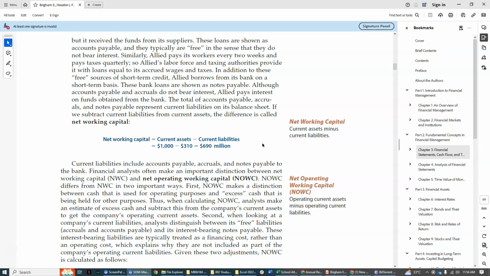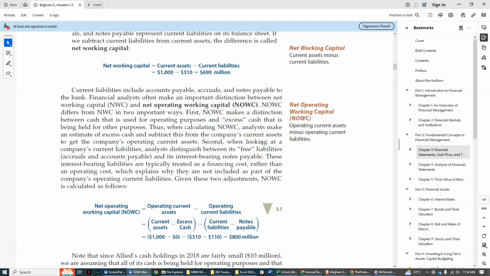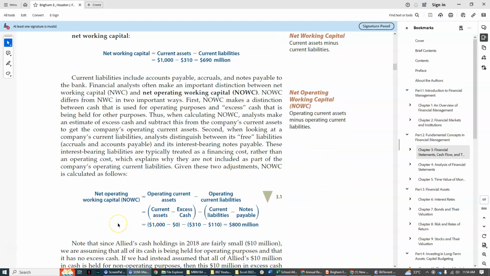That's the point. Okay, so that's why in the formula of the net operating working capital, operating current assets are calculated by deducting excess cash against the current assets, and in the operating current liabilities, the notes payable is excluded.